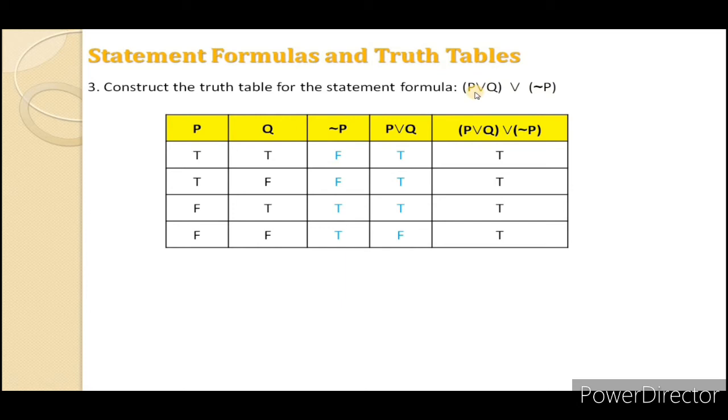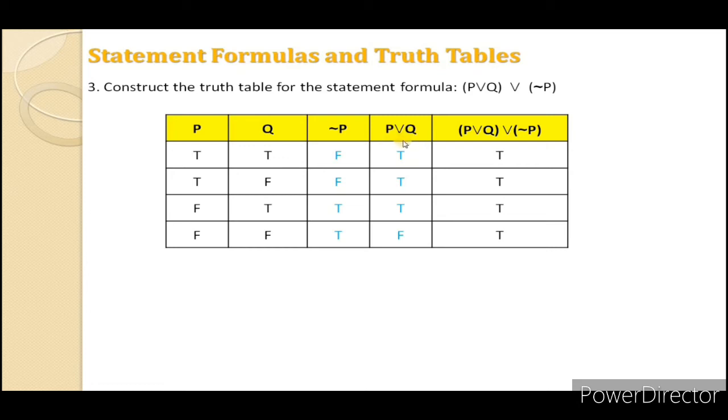Now if we observe the given formula, there are two variables, P and Q, so we can complete column 1 and column 2 for P and Q, that is TT, TF, FT and FF. The highest priority is always to solve the not connective, that's why we have solved not P first. T will be F, F will be T. The next is to solve the first bracket, P or Q.